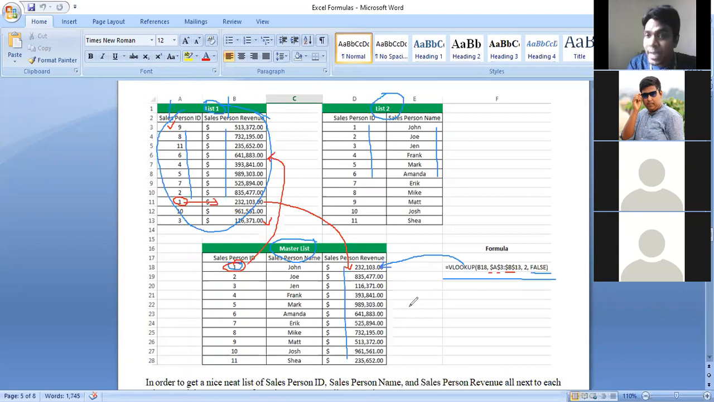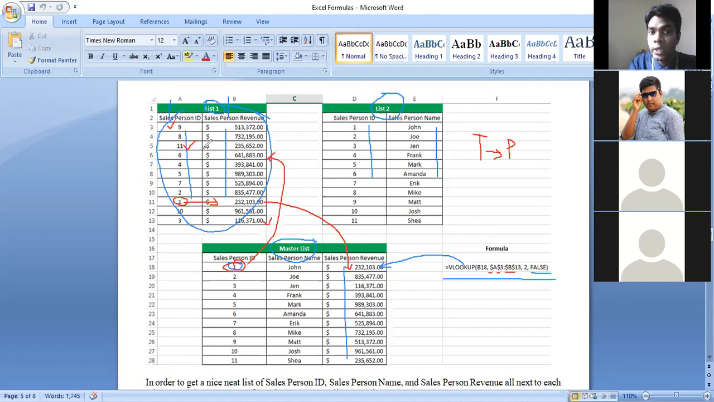False is for exact matching. I want exact matching. If I write true here, then it might take this value as well. You understand? True means partial matching. So it will search 1 9, not match. It will search 1 8, not match. It will search 1 1, and it will match with 1 1. So this is the partial matching.